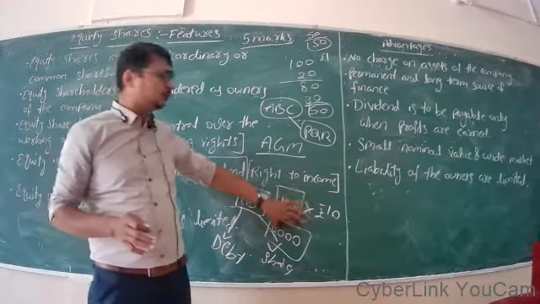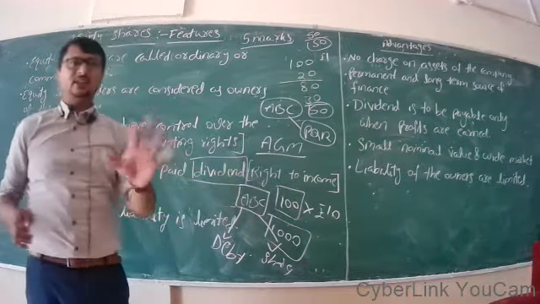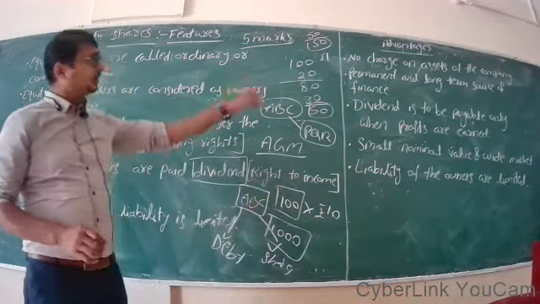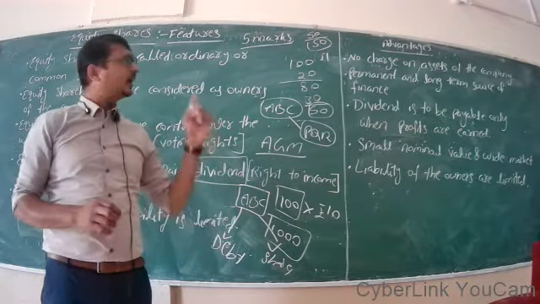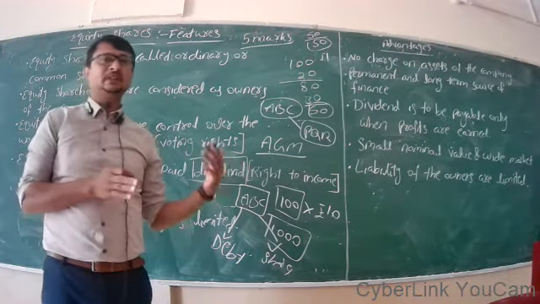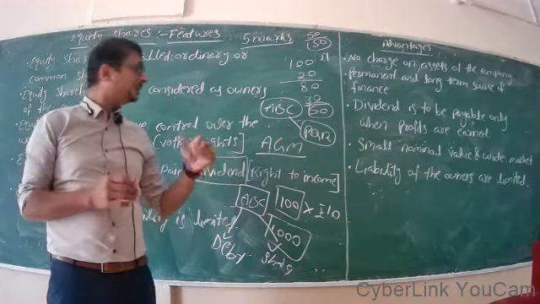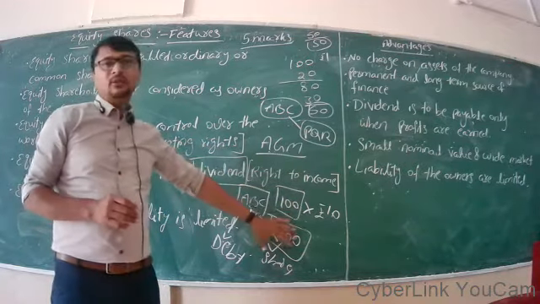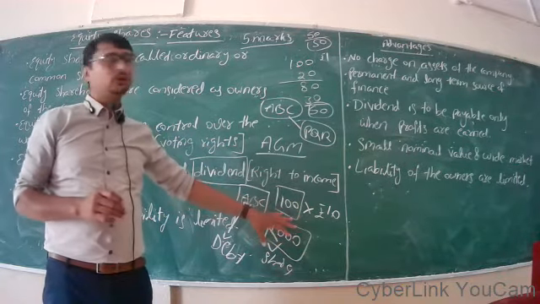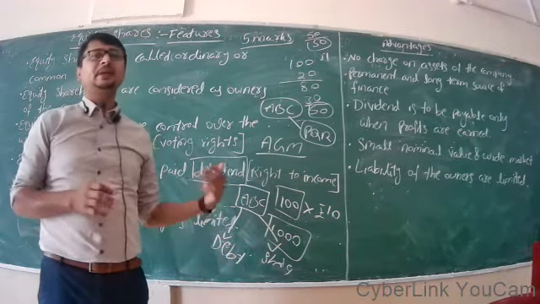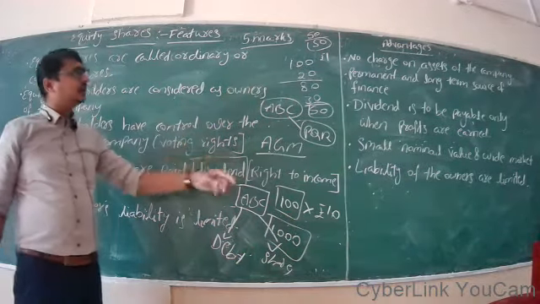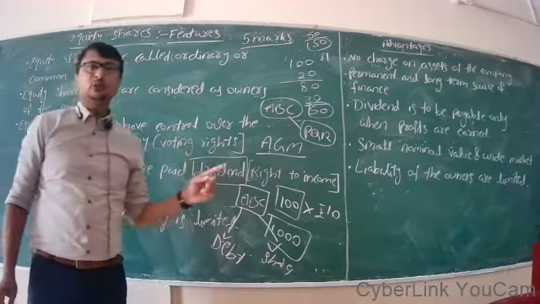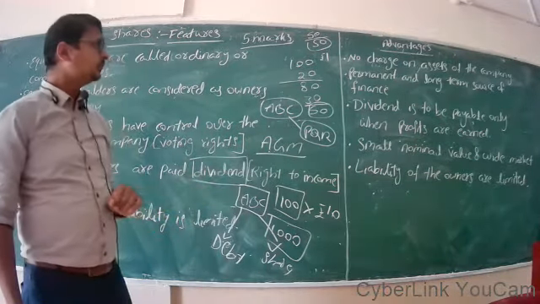They never come to the company and ask for their invested money. That's why equity shares are considered permanent. As long as the company survives and operates, this share amount is never going to be liquidated unless the company intends to. So equity share is considered a permanent and long-term source of finance.